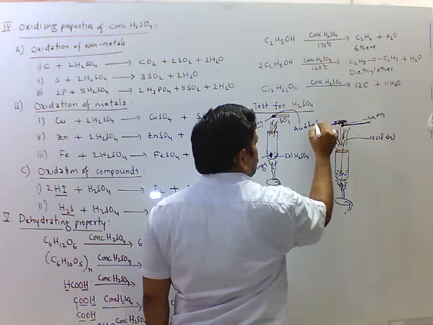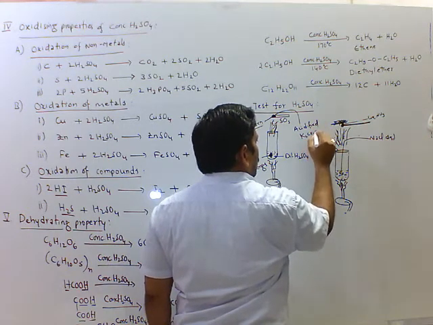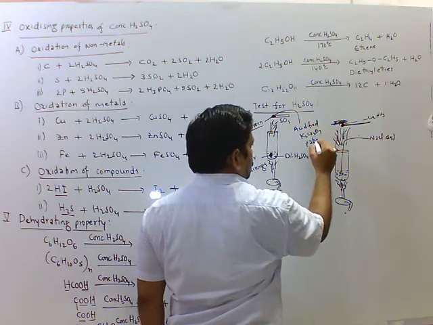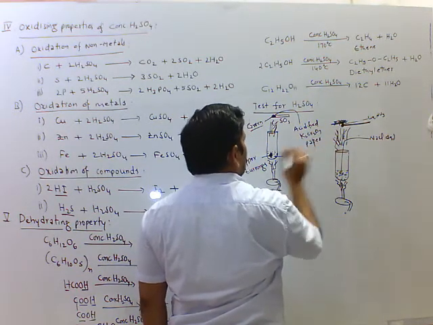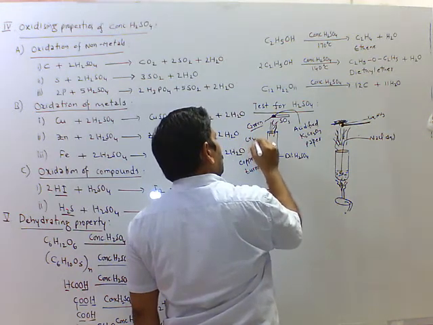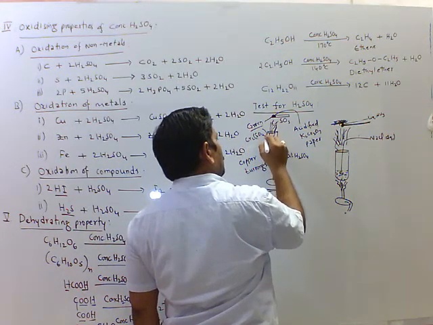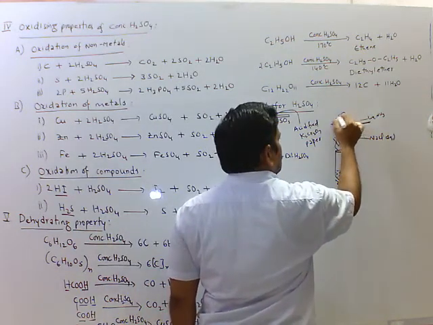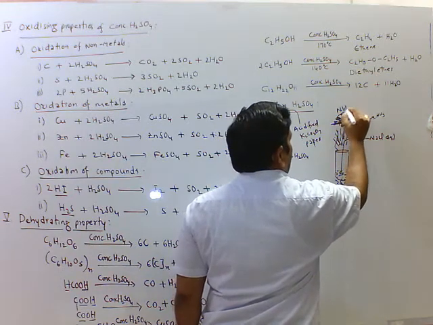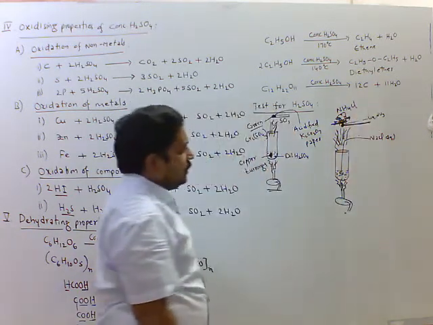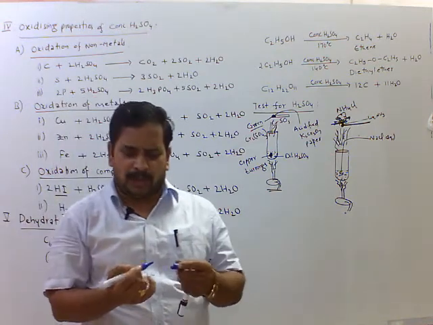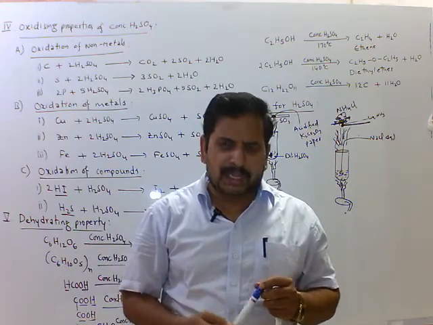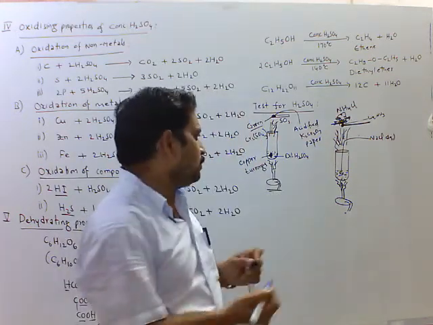Here it is. This is acidified potassium dichromate paper. That turns into green color due to the formation of Cr2(SO4)3. Here white dense fumes are formed due to the formation of ammonium chloride. This is second test for dilute sulfuric acid. And also we can test with other reagents also. Third test is